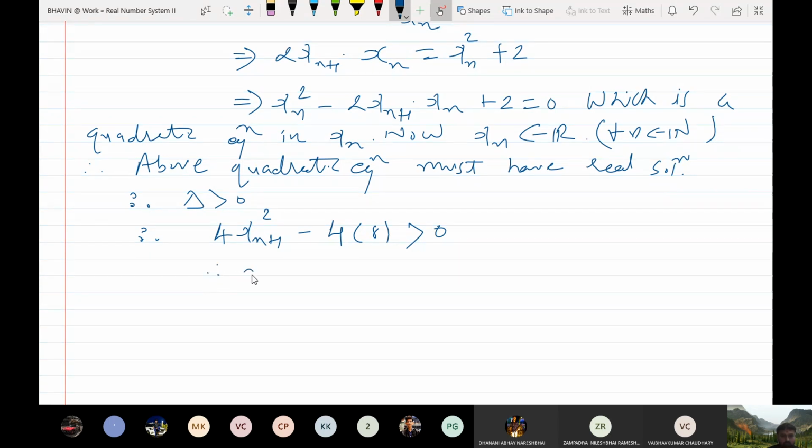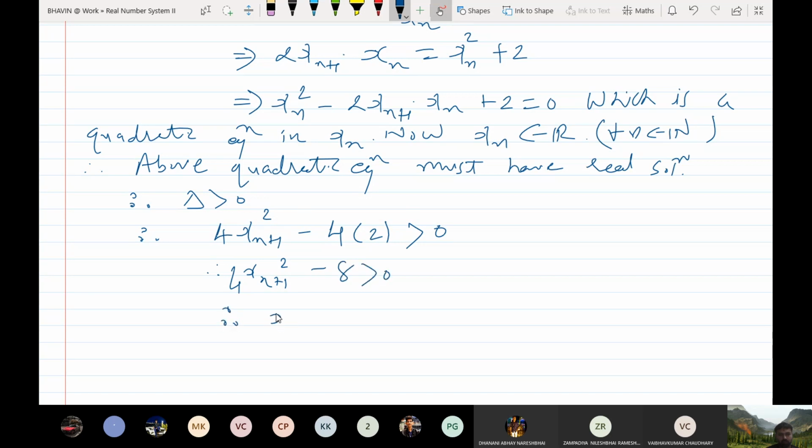So therefore 4 xn plus 1 square is greater than 4ac. What is c? It is 2. Sorry, so I should write here 2, not 3. So this is nothing but 4 xn plus 1 square minus 8 greater than 0.